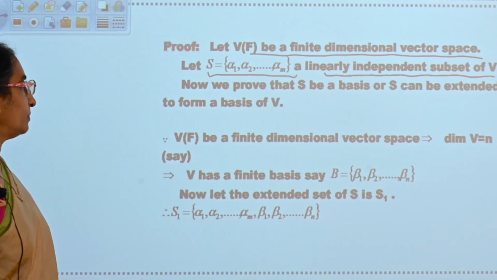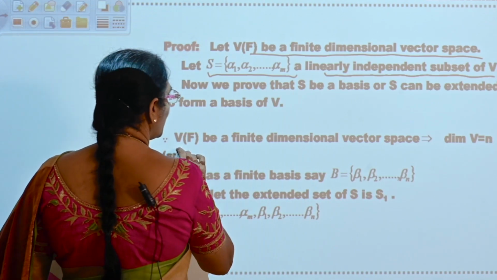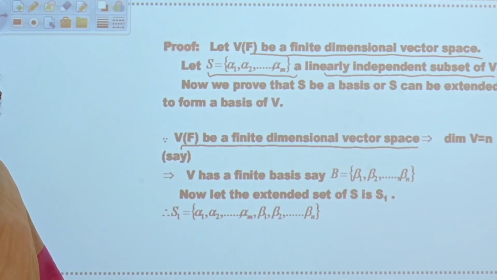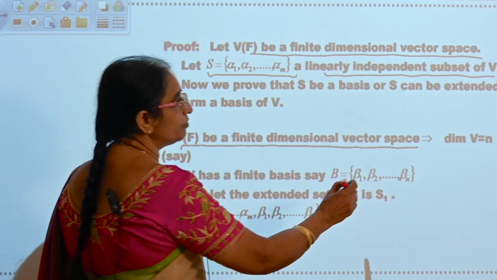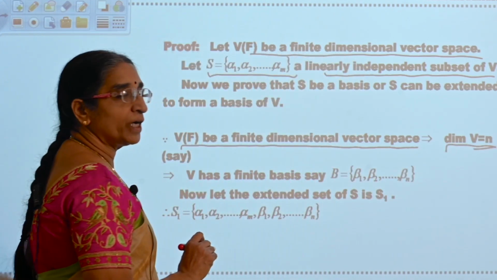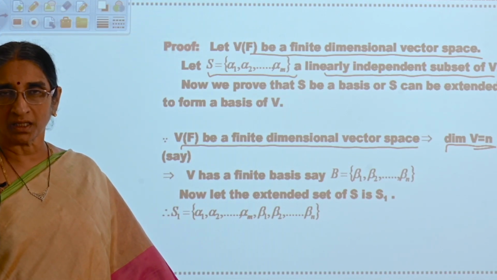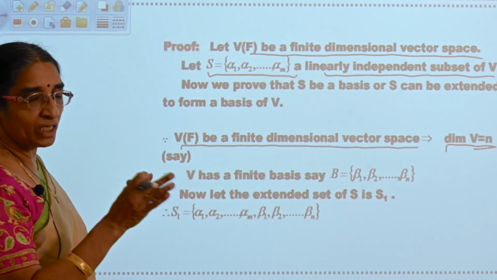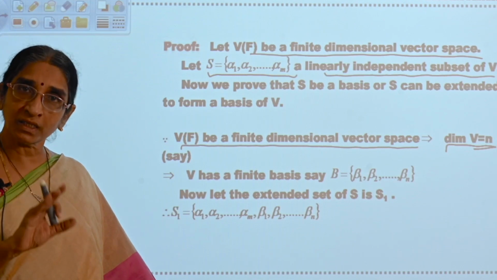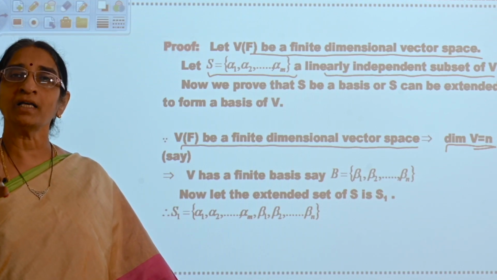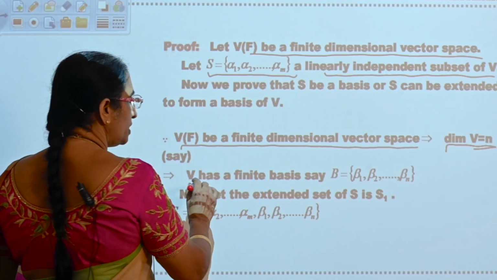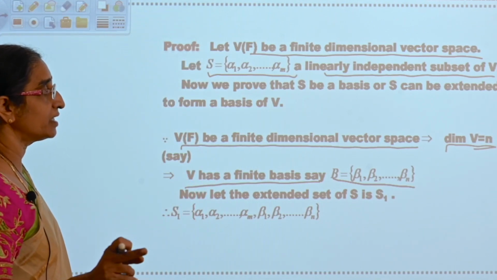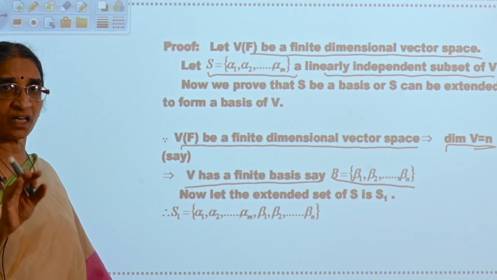Okay. Now see here. Given that V of F is a finite dimensional vector space, its dimension is finite. Therefore, let us assume dimension of V is equal to n. What do you mean by dimension? Dimension is nothing but the number of elements in the basis set. So, dimension of V is equal to n you have taken. You can assume a set with n elements in V as its basis. Let B equal to {beta 1, beta 2, ..., beta n} be the basis of the vector space V.